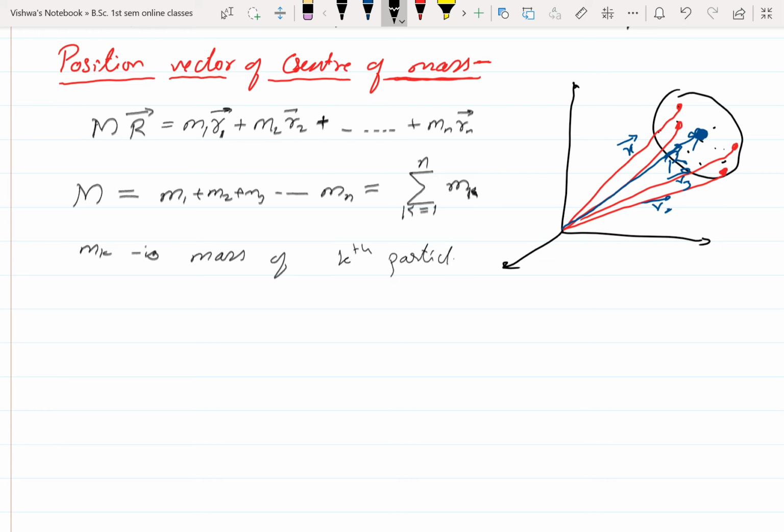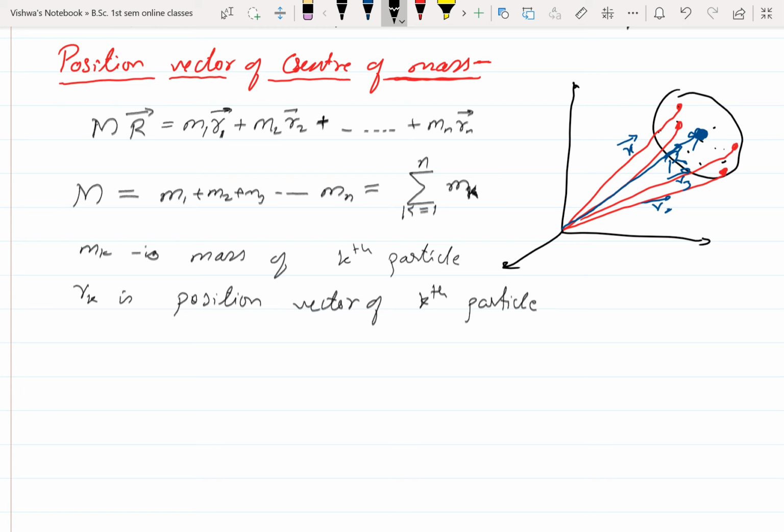No need to write k only; you can use any letter, i, k, j, whatever, but it should run from 1 to n. So the mass of the kth particle is mk. What about the position vector of the kth particle? rk is the position vector of the kth particle.